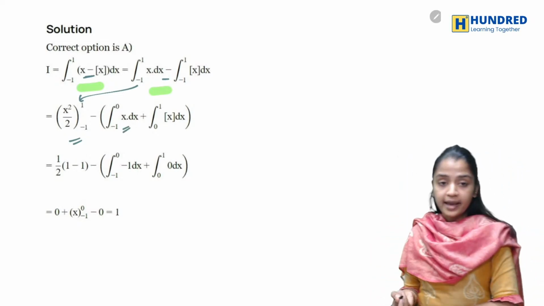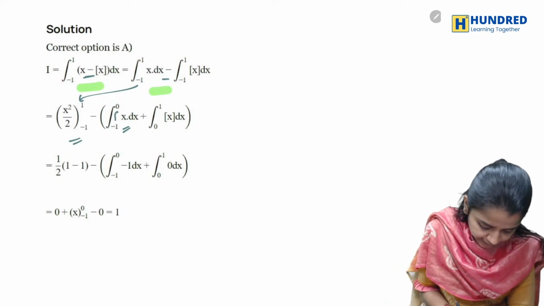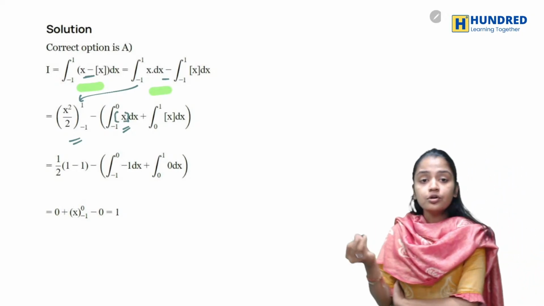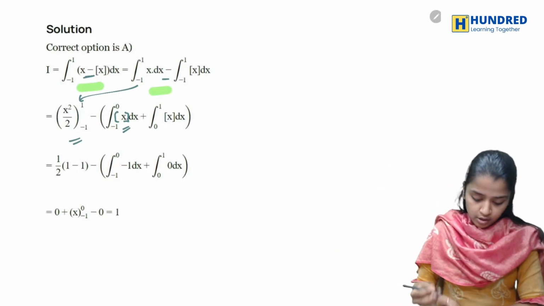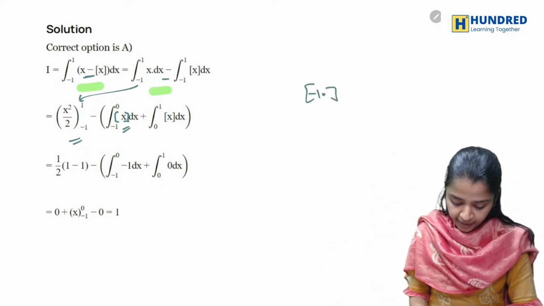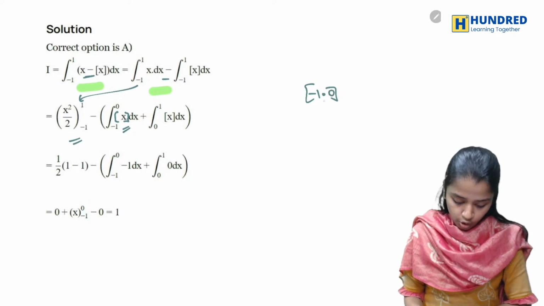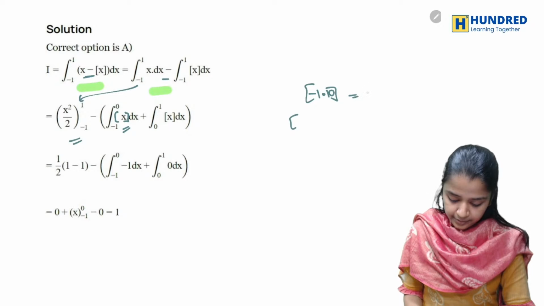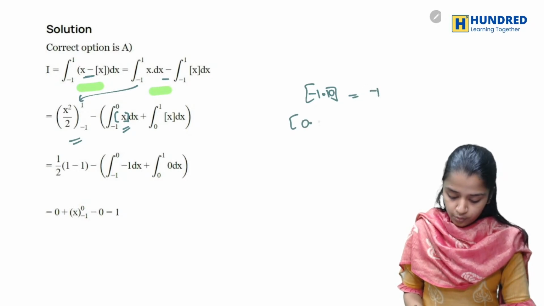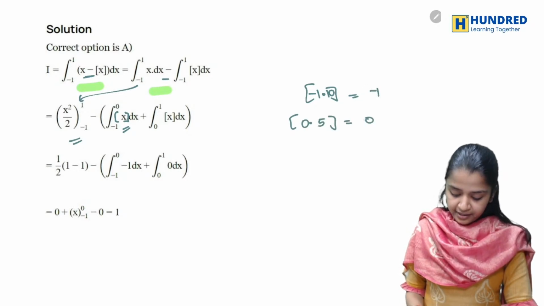It will turn to x, and you will be splitting it as minus 1 to 0 and 0 to 1. As you already know, if you have minus 1.0 or minus 1.1, you will end up getting minus 1. If you have 0.5, you'll end up getting 0.